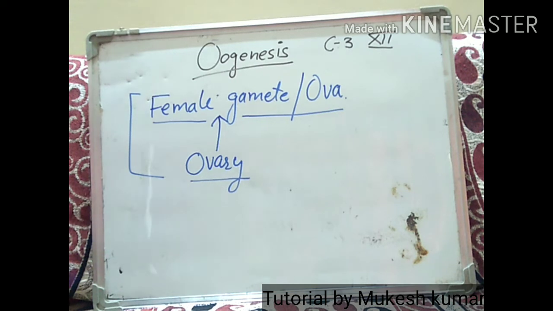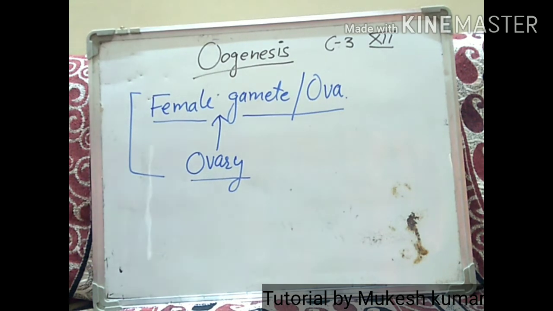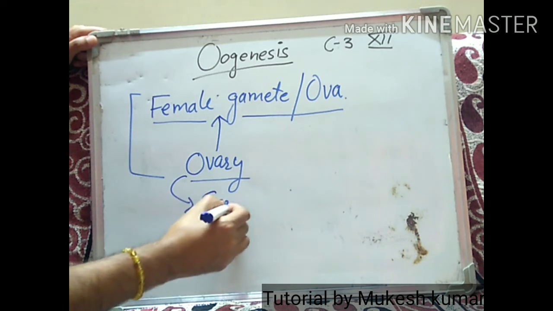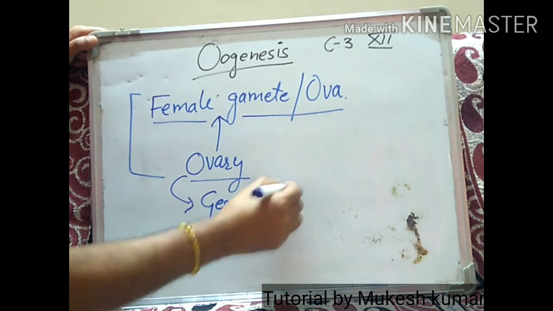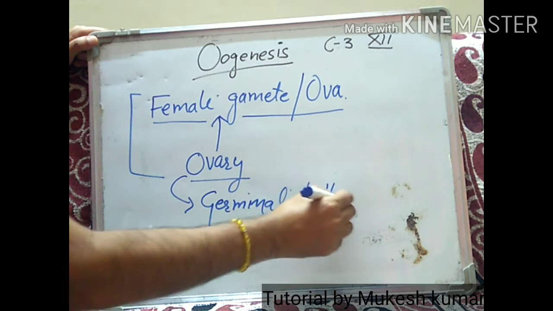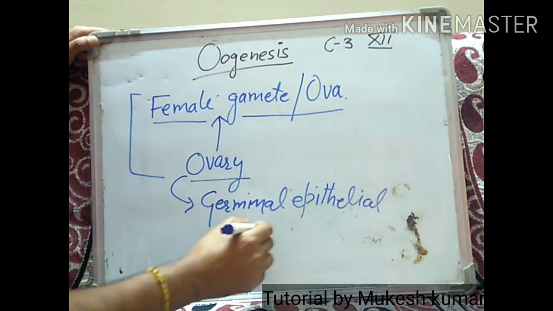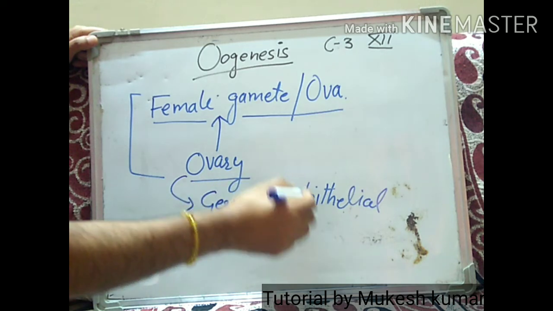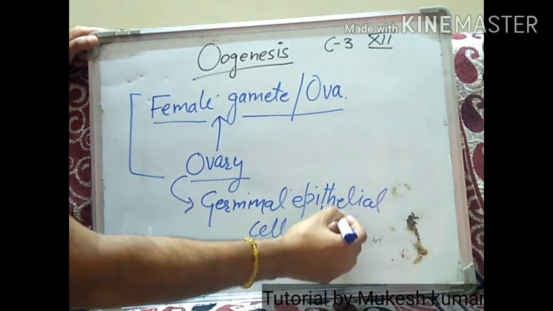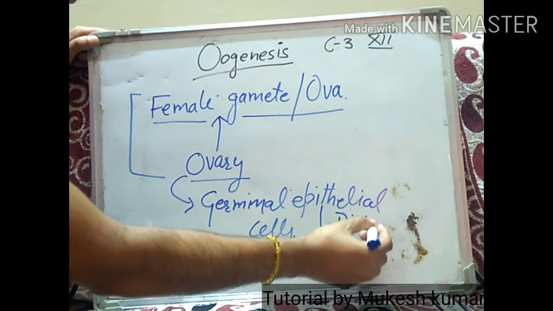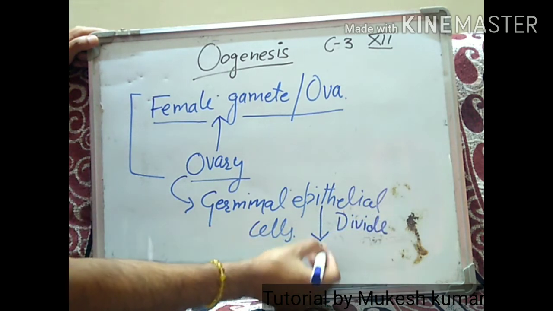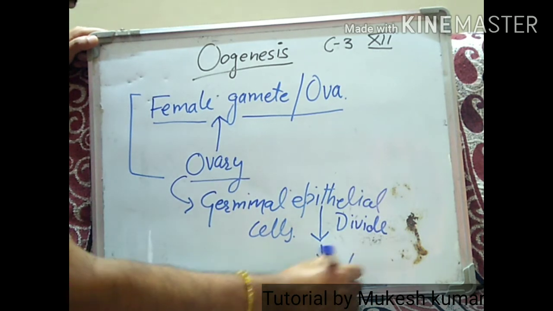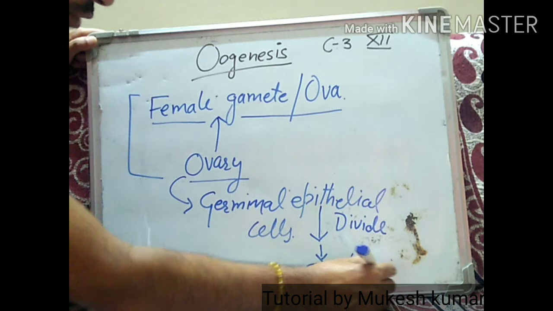Right now we know that in the ovary there are germinal epithelial cells. Within the ovary, the germinal epithelial cells are there, and these germinal epithelial cells will divide, and by this division the egg, or ova, is produced.